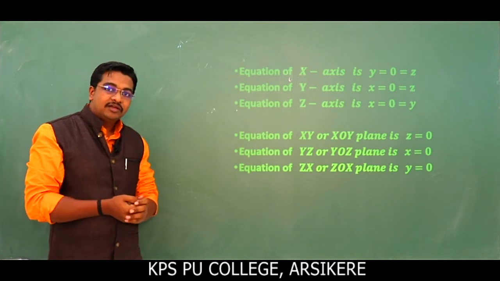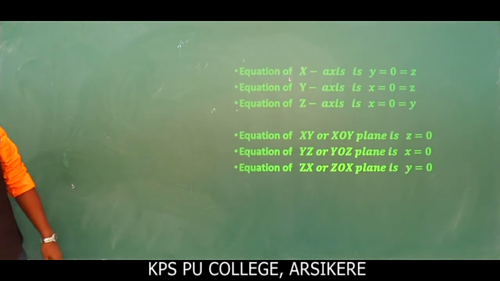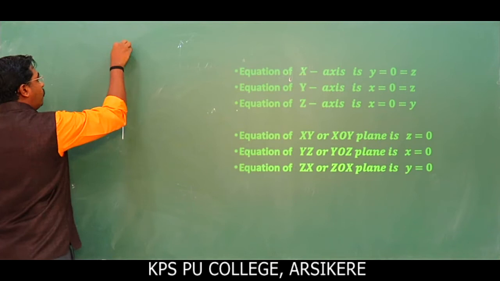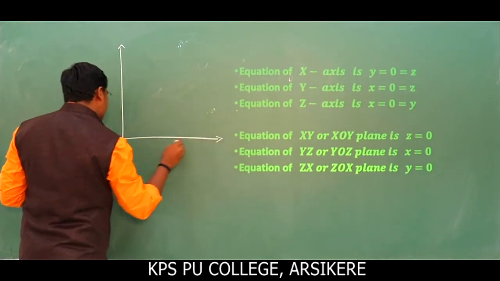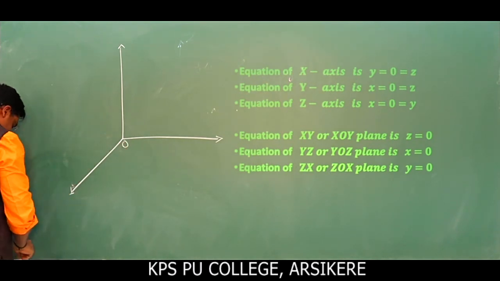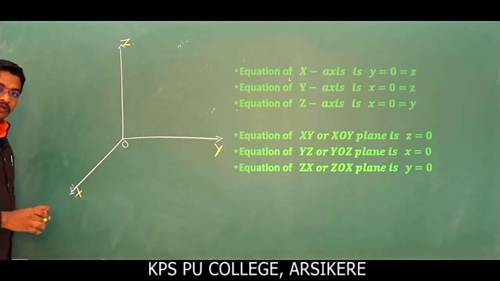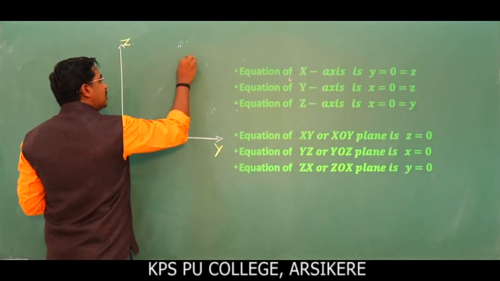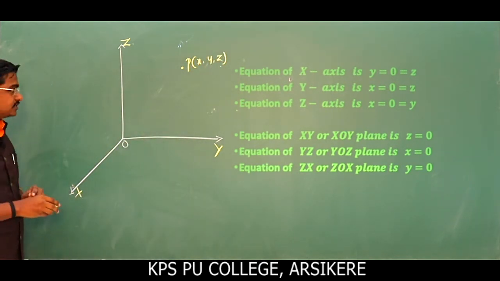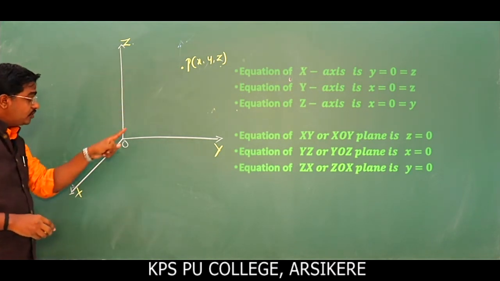So now dear students, we discuss the distance formulas. Okay, just listen here. In coordinate geometry you have studied the distance between two points and the distance of a point from the origin. So when it comes to 3-dimensional geometry, here we have the origin. This is the x axis, this will be y, and this will be the z axis. If you take a general point P of x comma y comma z in 3-dimensional space, what about the distance of the point P from the origin?